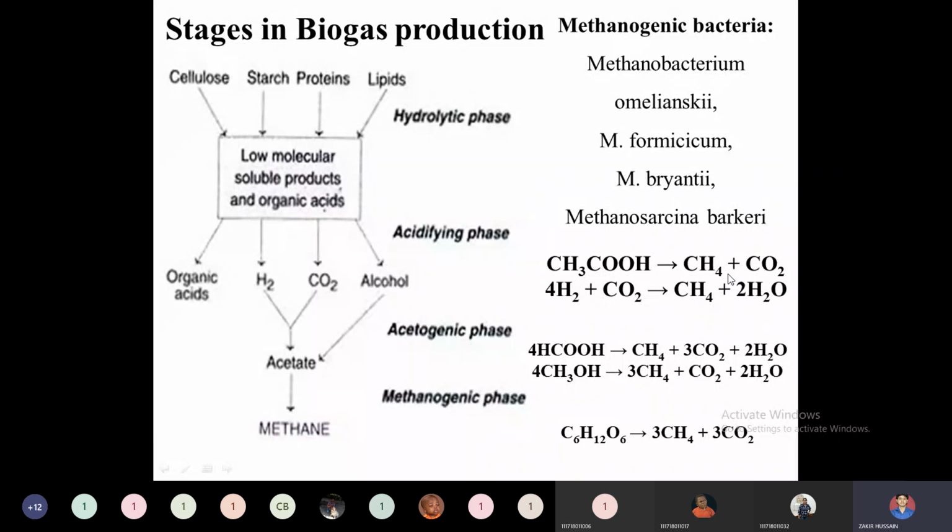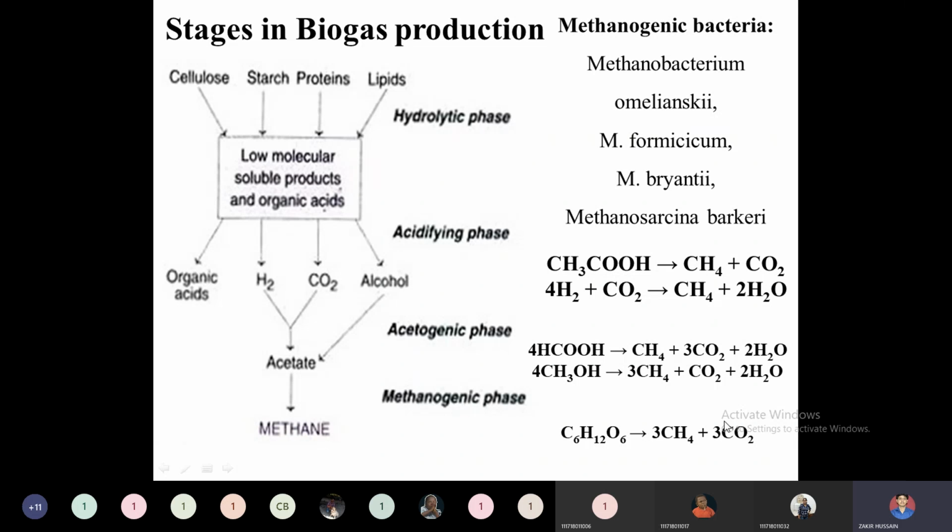If the raw material contains some sulfate-forming components, then a large part of the gas, the biogas, will be H2S. So we need to suppress the sulfate components inside our raw material. Then the overall reaction is that whatever glucose components are present will be converted to methane and carbon dioxide using this overall reaction.